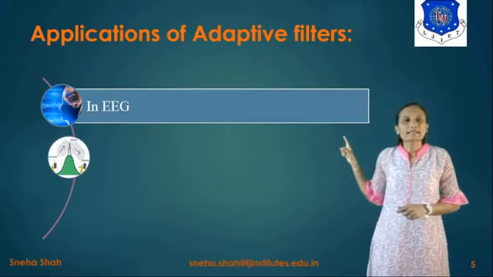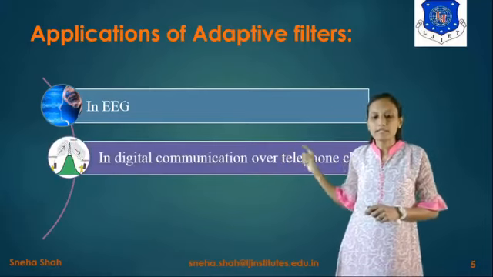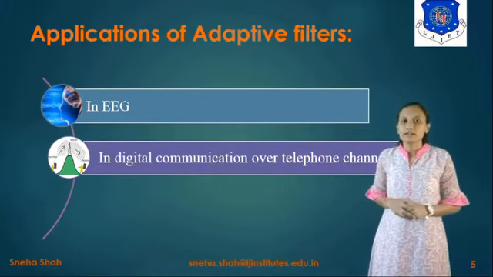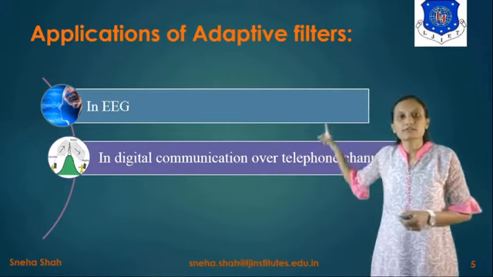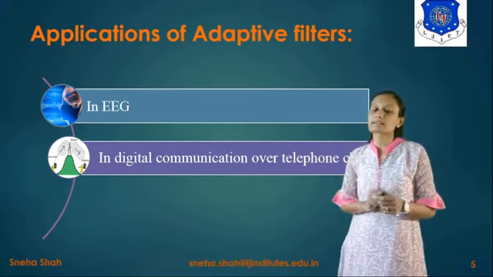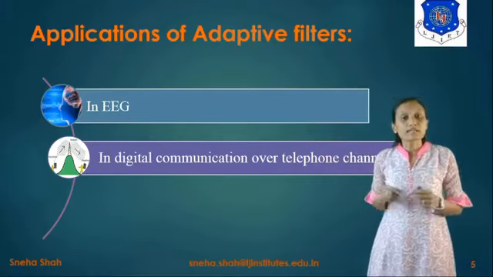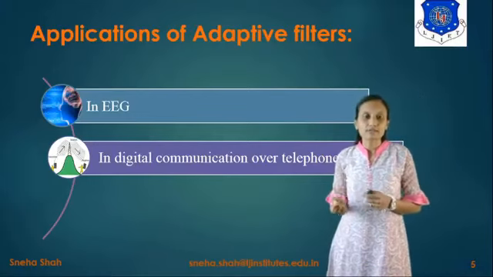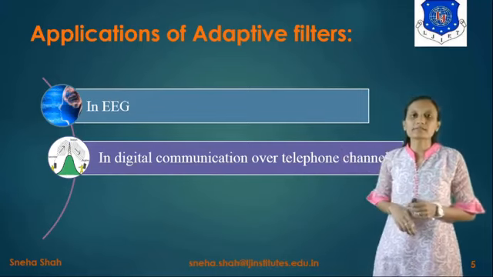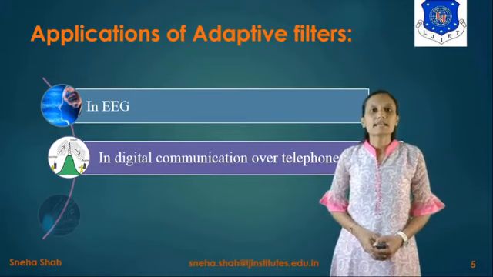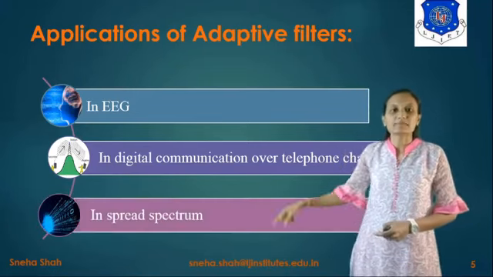Now the second application of this adaptive filter is in digital communication over the telephone channel. If we want to use it for the telephone channel, we will also use the adaptive filter, because at each and every point the coefficient will not be the same. Since the coefficients are different, we have to use this adaptive filter instead of the simple filter. Now the next application is that we use this adaptive filter in spread spectrum.